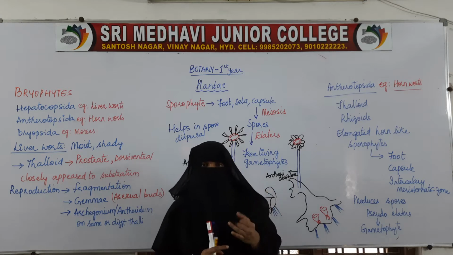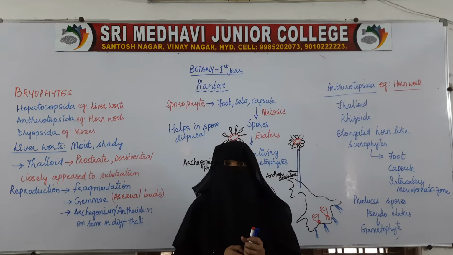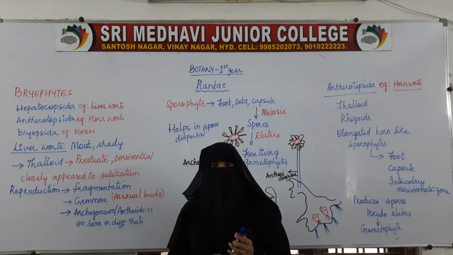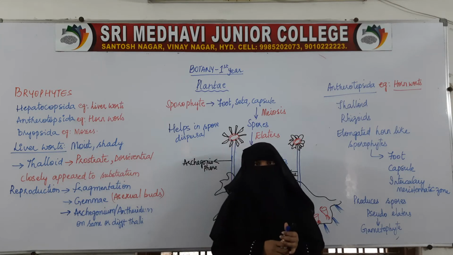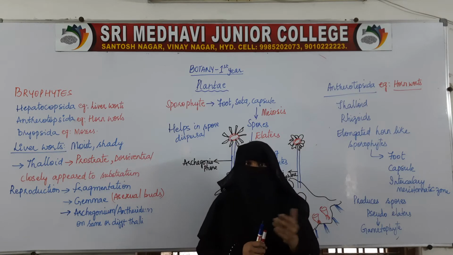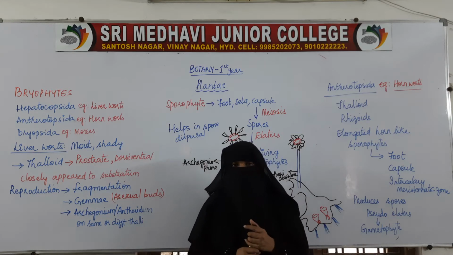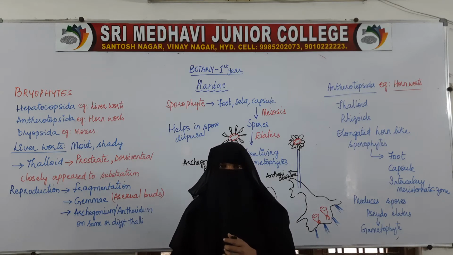For most of its lifetime, the main plant is in the gametophytic stage. It produces gametes: the male gamete, biflagellate sperm, and the female gamete, the egg. Both the male gamete and the egg are produced by the antheridium and archegonium, that is, the male and female reproductive organs or sex organs.